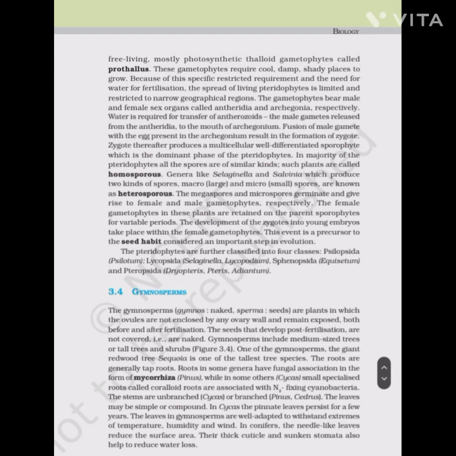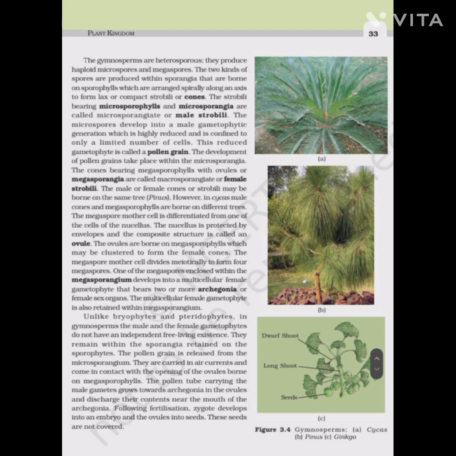The leaves in gymnosperms are well adapted to withstand extremes of temperature, humidity, and wind. In conifers, the needle-like leaves reduce their surface area. Their thick cuticle and sunken stomata also help to reduce water loss. Gymnosperms are heterosporous. They produce haploid microspores and megaspores. The two kinds of spores are produced within the sporangia that are borne on the sporophylls, which are arranged spirally along an axis to form lax or compact strobili or cones.